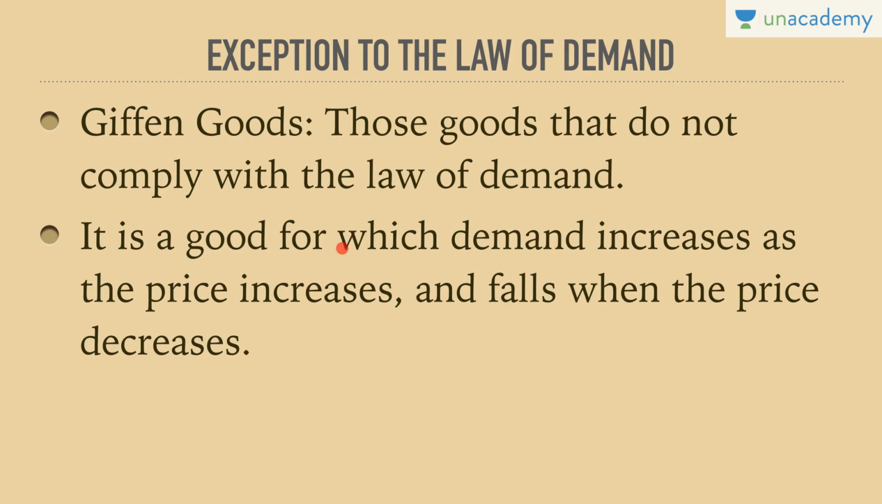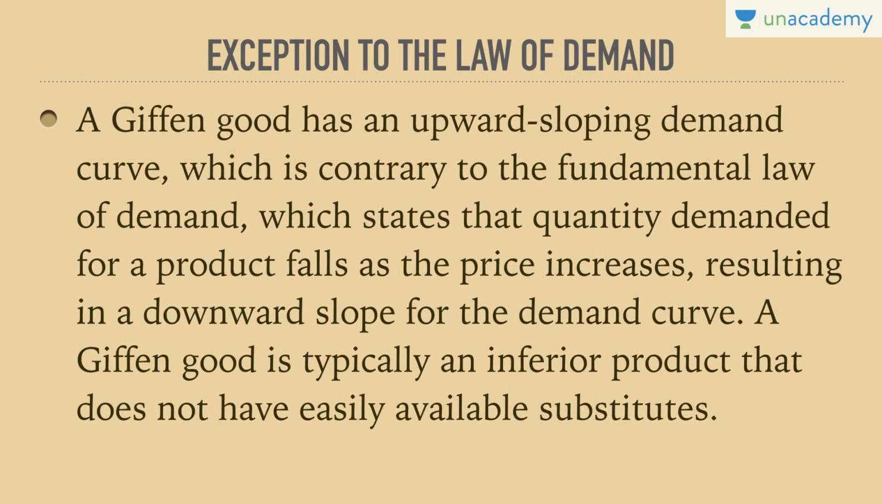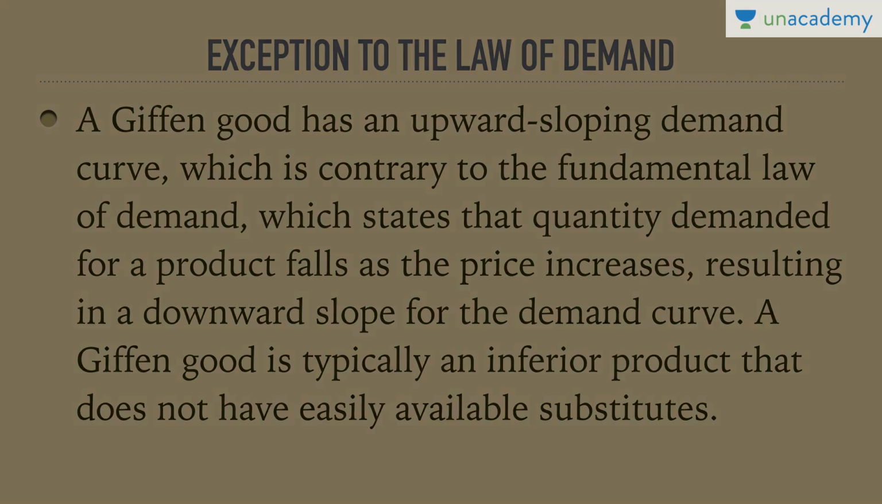Those goods that do not comply with the law of demand are considered to be Giffen goods. It is a good for which demand increases as the price increases and falls when the price decreases. When does this happen? Let's understand an example. A Giffen good has an upward sloping demand curve because there is a direct relationship between price and quantity demanded, which is contrary to the fundamental law of demand, which states that quantity demanded for a product falls as the price increases, resulting in a downward slope for a demand curve. A Giffen good is typically an inferior product that does not have easily available substitutes, hence the name Giffen.